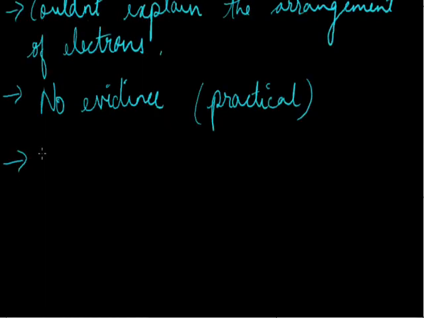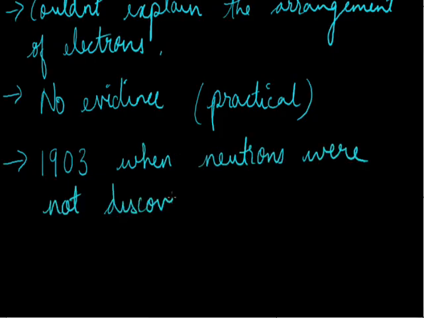This model was proposed in the year 1903 when neutrons were not discovered. At that time only protons and electrons were known. That is why his model had only protons and electrons. There were no neutrons. This was the first model among the atomic models.